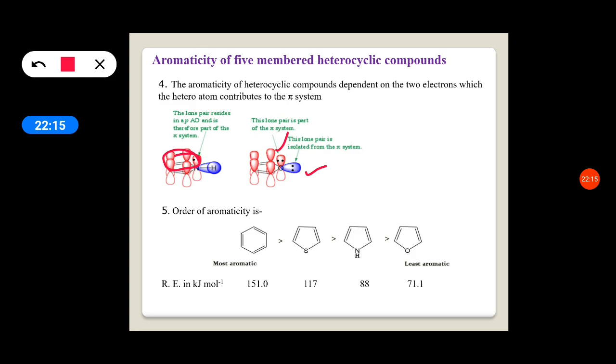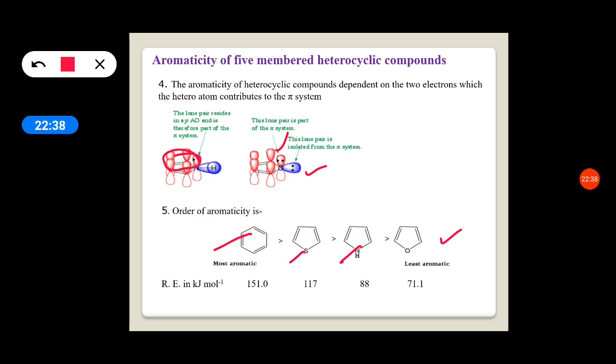Now, let us compare the aromaticity, along with benzene. Benzene is the most aromatic compound. Next is thiophene, then pyrrole. And the last one, that is the least aromatic, is the furan.